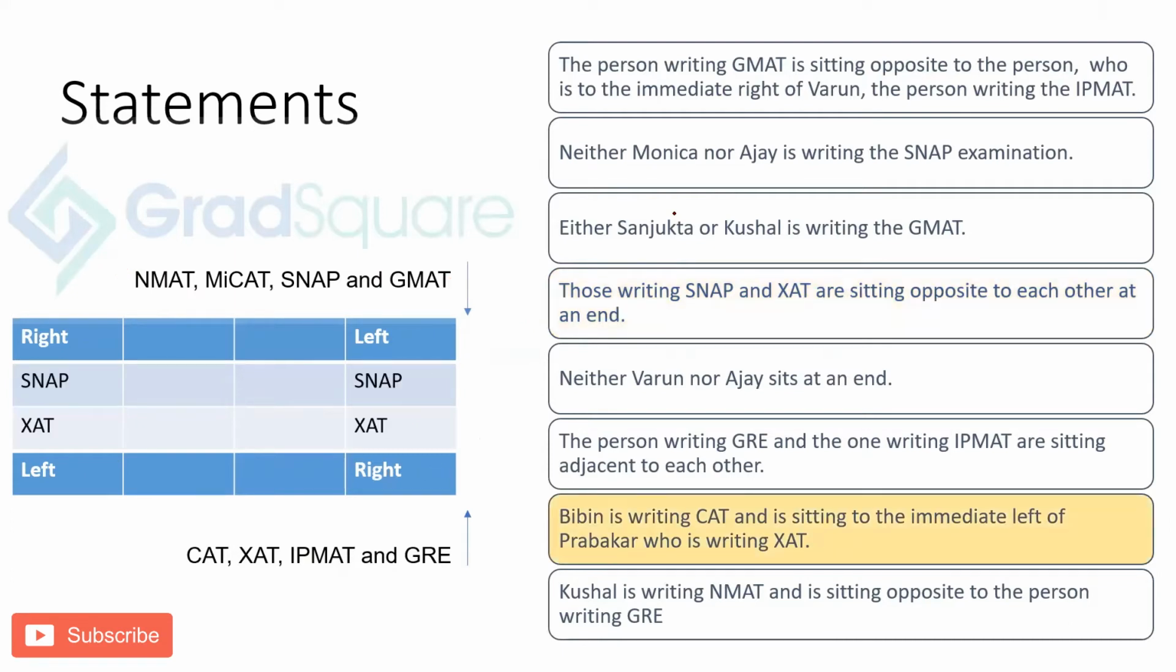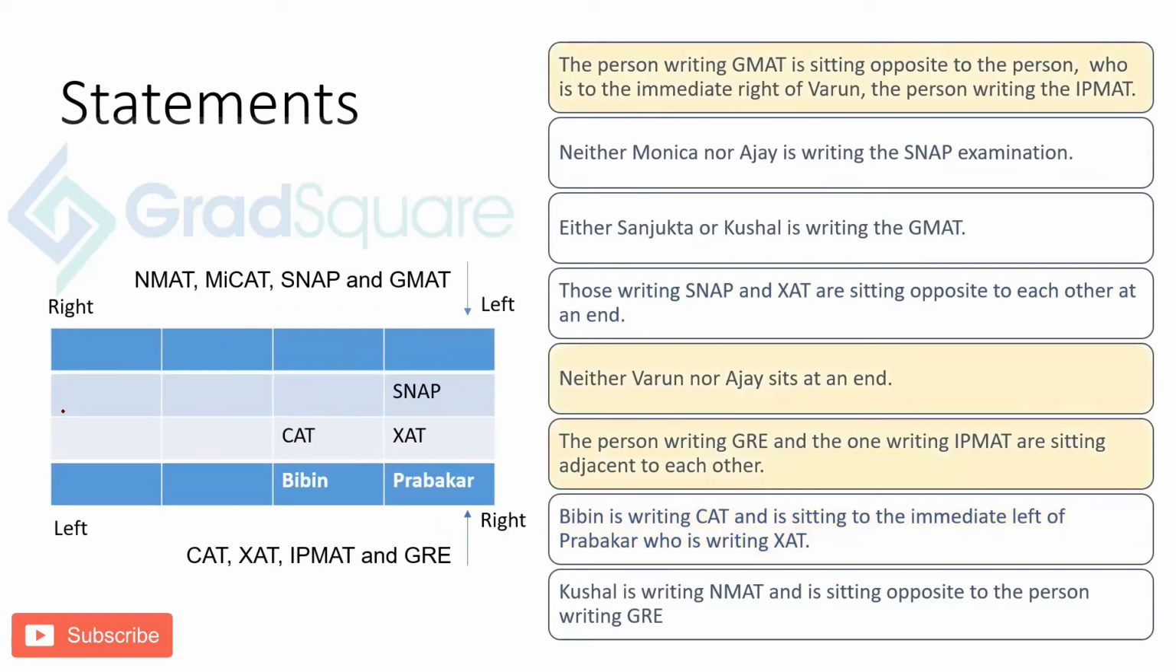The other statement which gives me exactly where SNAP and XAT are is the last but one statement, which says Bibin is writing CAT and is sitting to the immediate left of Prabhakar, who is writing XAT. Now, if Prabhakar is writing XAT and there is somebody sitting to the left of him, then XAT cannot come here because this is the leftmost. So the only possibility is this. You have XAT here and SNAP here, now fixed. We know XAT is written by Prabhakar, and Bibin is writing CAT and sitting to the immediate left of Prabhakar. So CAT is here and Bibin is here.